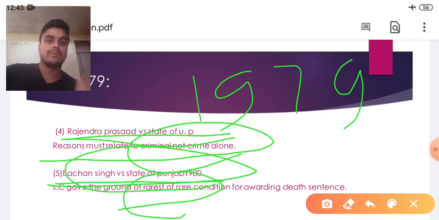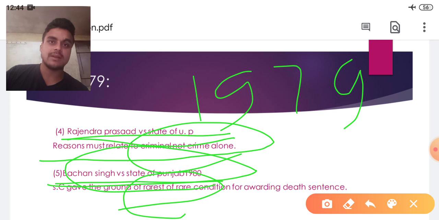In this case, the Supreme Court said that the death sentence may be awarded where it is seen that it was the rarest of the rare condition and the murder has been committed brutally. The death sentence is the ultimate option, the ultimate punishment for that convict. In that case, the death sentence will be awarded, rarest of the rare.